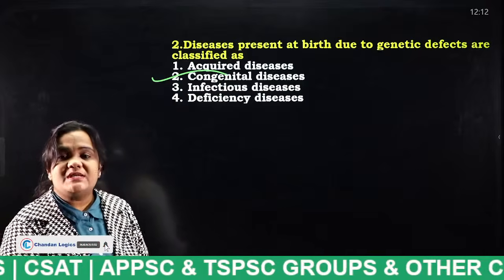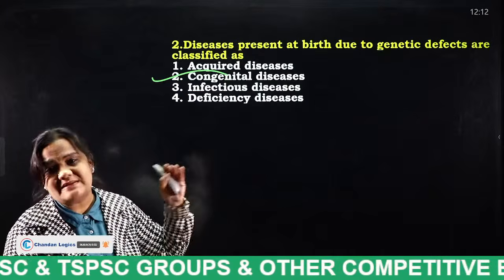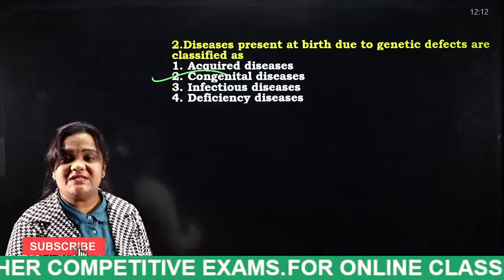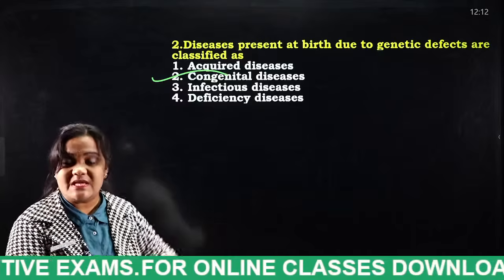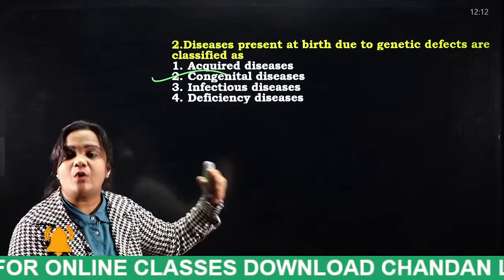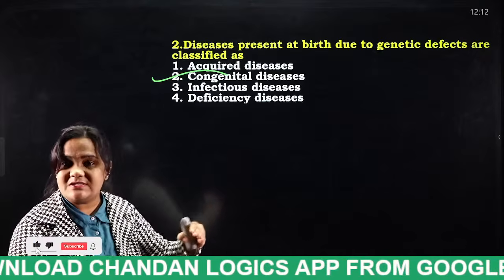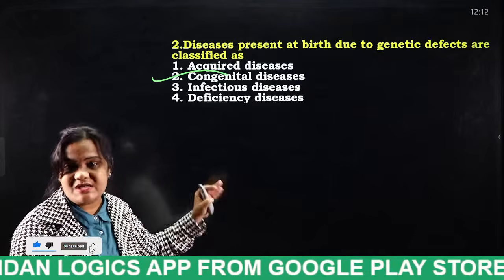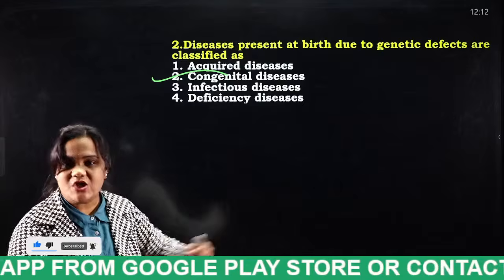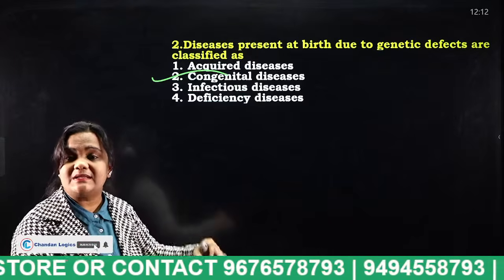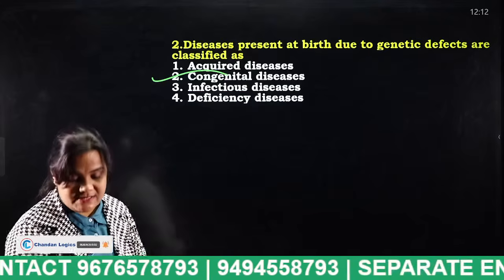Infectious diseases means if a disease is spread from one person to another person, like HIV, AIDS. Next one is deficiency diseases, like kwashiorkor, marasmus. If a person has a protein deficiency or nutrient deficiency, that type of disease is considered a deficiency disease. Examples: kwashiorkor, night blindness, beriberi. So these are considered deficiency diseases. Next.